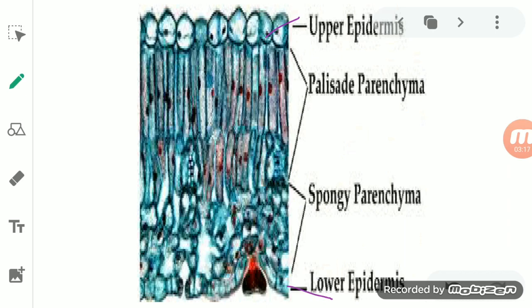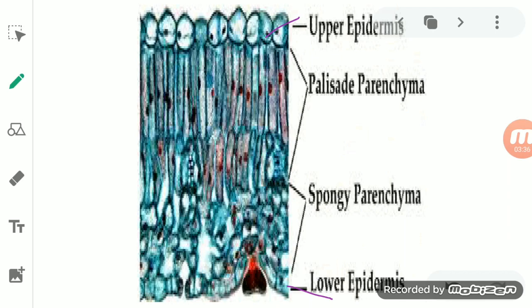So in roots and stem, it is present at the cortex part, and in leaves it is present as mesophyll cells, which is the middle portion between the upper and the lower epidermis of the leaf.